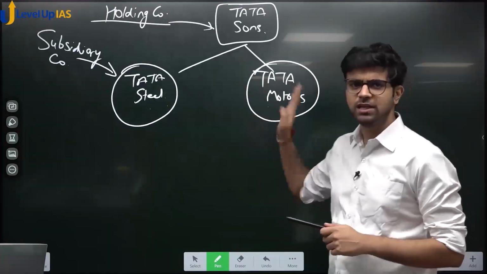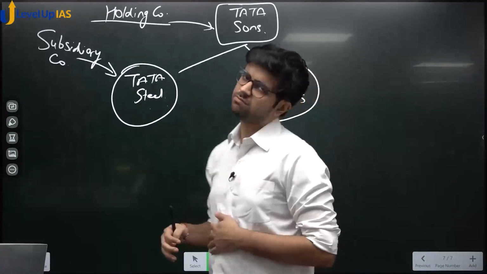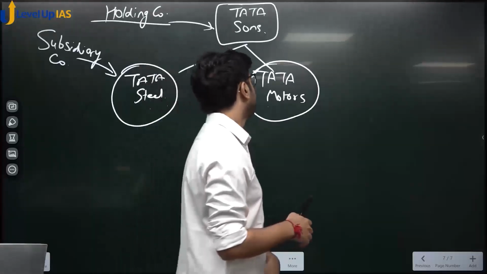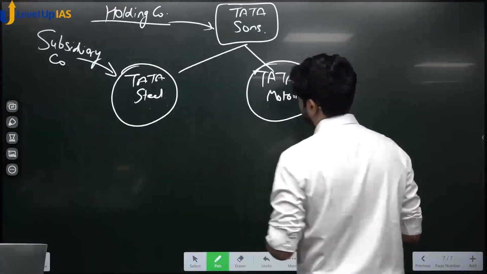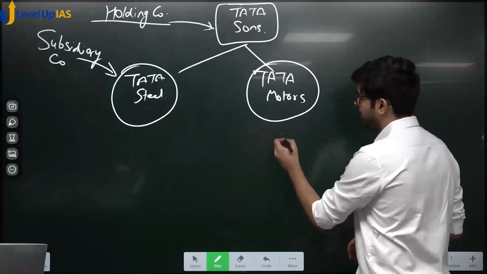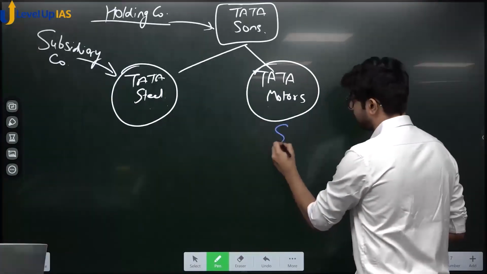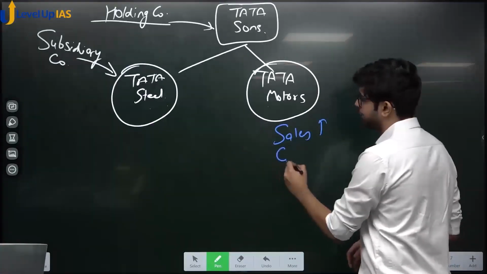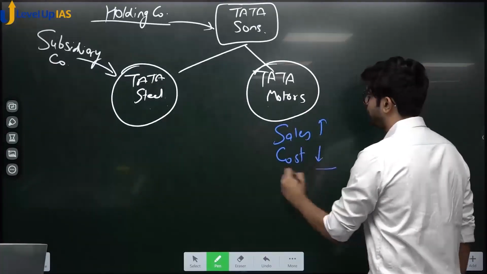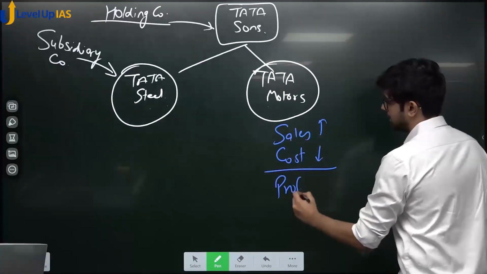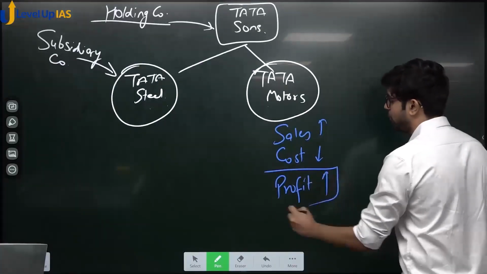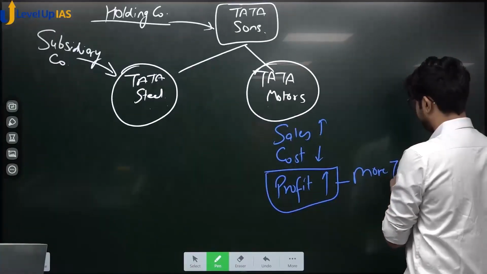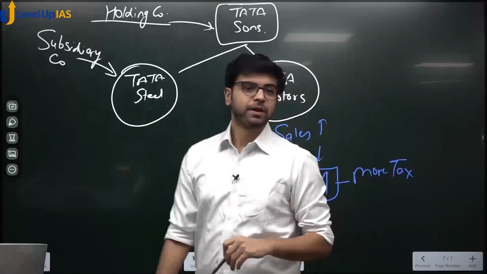Tata Motors makes luxury cars. Let's say they are taxed at a very high percentage, and income is also very high, profits are very high, very good. What will Tata Motors do now? Tata Motors' sales are increasing, Tata Motors' cost is reducing, let's say. What will happen to the profit? Profit will increase. What will happen to the tax? More tax. Yes or no? More tax.